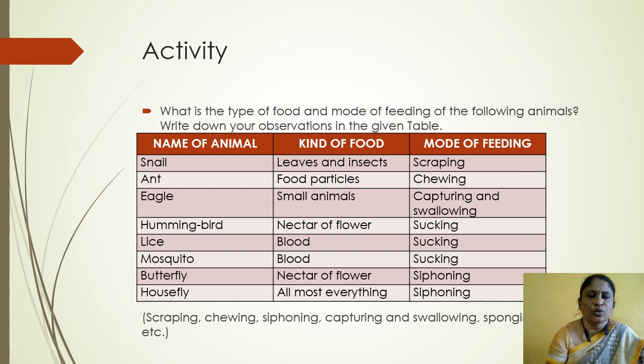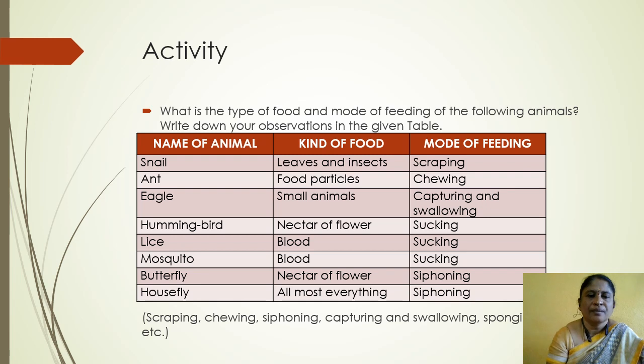Next, mosquitoes. Mosquitoes live everywhere. The food is blood. What mode of feeding do mosquitoes have? Sucking the blood.